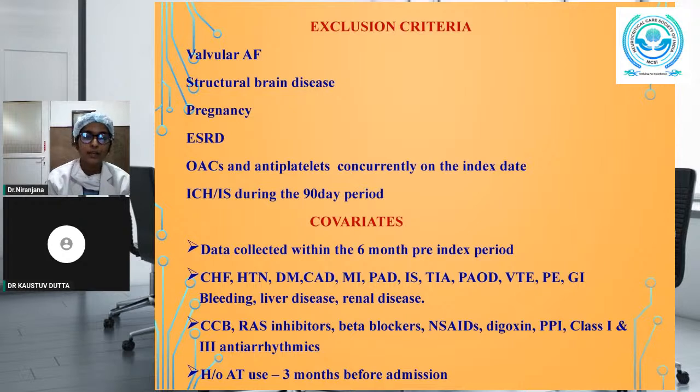bleeding events, liver disease and renal disease, and information for concurrent medications were obtained for calcium channel blockers, renin-angiotensin system inhibitors, beta blockers, NSAIDs, digoxin, proton pump inhibitors, class 1 and class 3 antiarrhythmics. And the history of antithrombotic use was obtained for the 3 months period before the admission for intracranial hemorrhage.